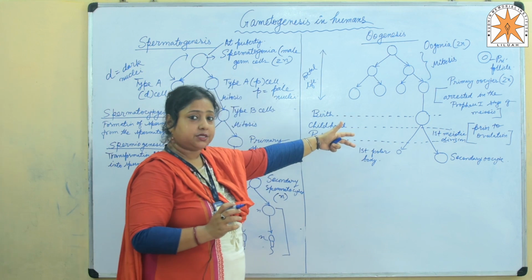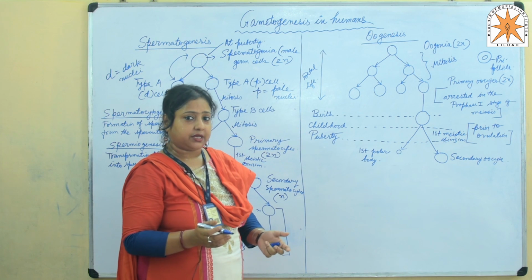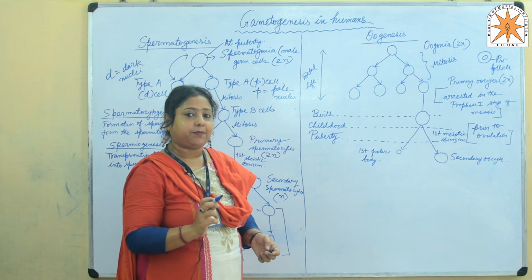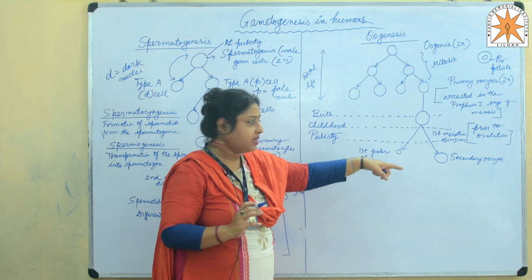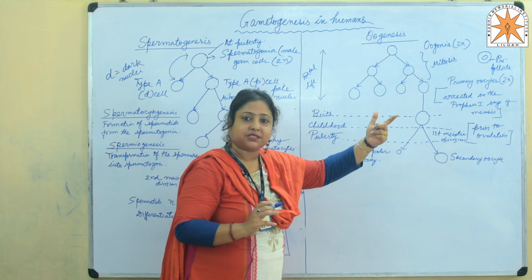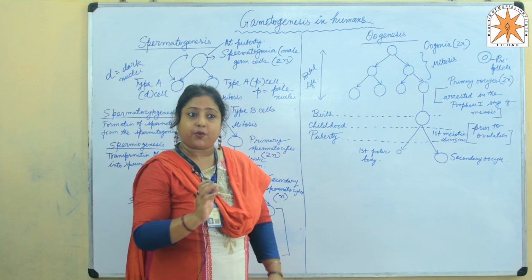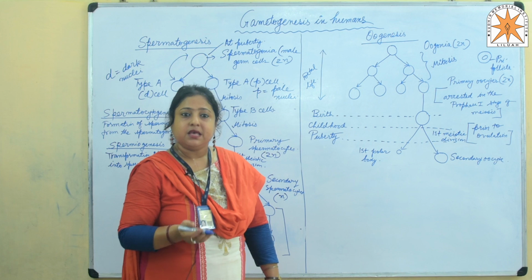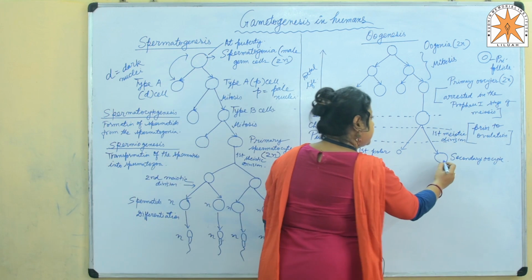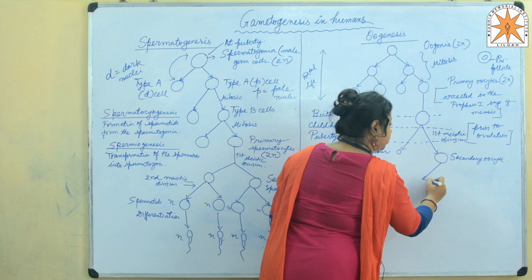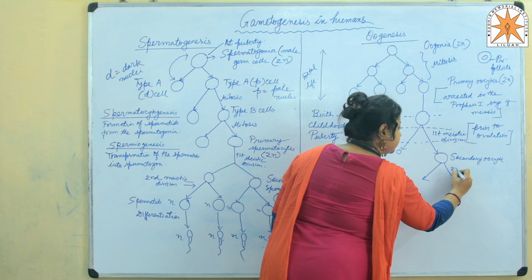Now the second meiotic division in oogenesis is not completed in the ovary. Why? Because after ovulation has occurred, the secondary oocyte is already outside the ovary. So where does the second meiotic division occur? It occurs within the oviduct. Okay? So now this secondary oocyte undergoes the second meiotic division.